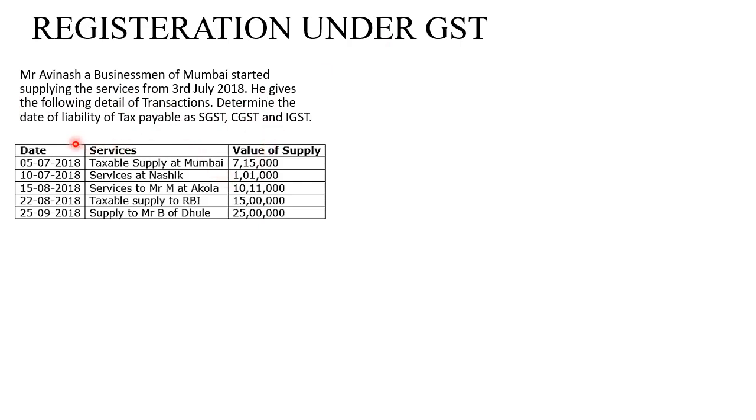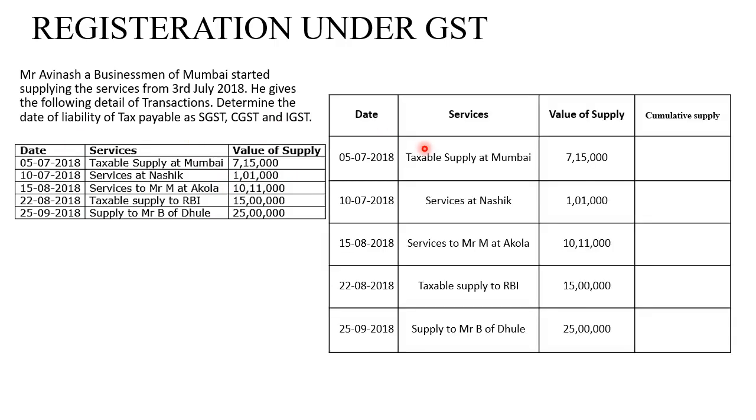Now they are giving you the question. In order to solve this, we'll make the columns. The columns will be date, so we note down the same dates which are given in the question. Services, the same services which are given. And the value of supply, which is again given as it is. So we just copied those three columns as it is. Now we need to find the cumulative supply. Cumulative supply is nothing but the first supply added to the next, the total to the next, the total to the next, and so on.